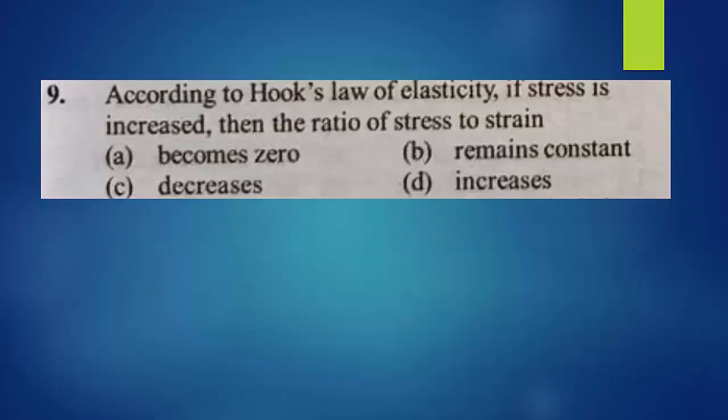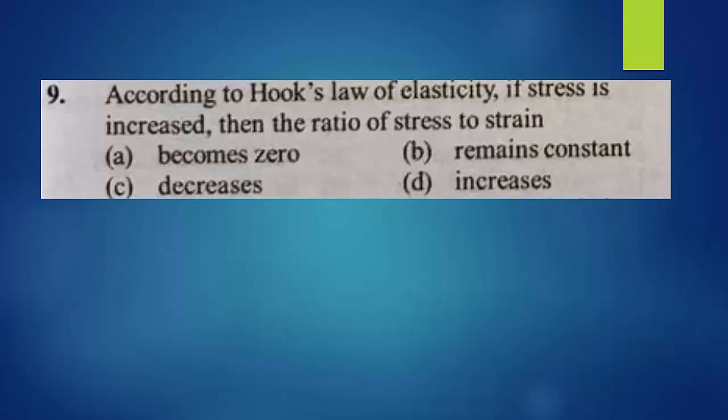Ninth question, according to Hooke's law of elasticity, if stress is increased, then the ratio of stress to strain is: it becomes 0, it remains constant, decreases, or increases. The question is, according to Hooke's law of elasticity, if stress is increased, then what about the ratio of stress and strain?